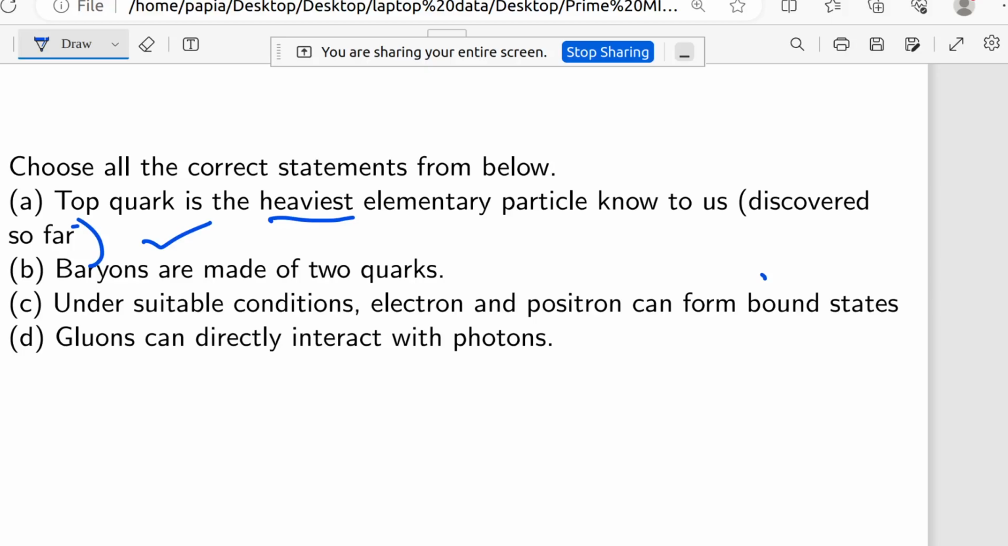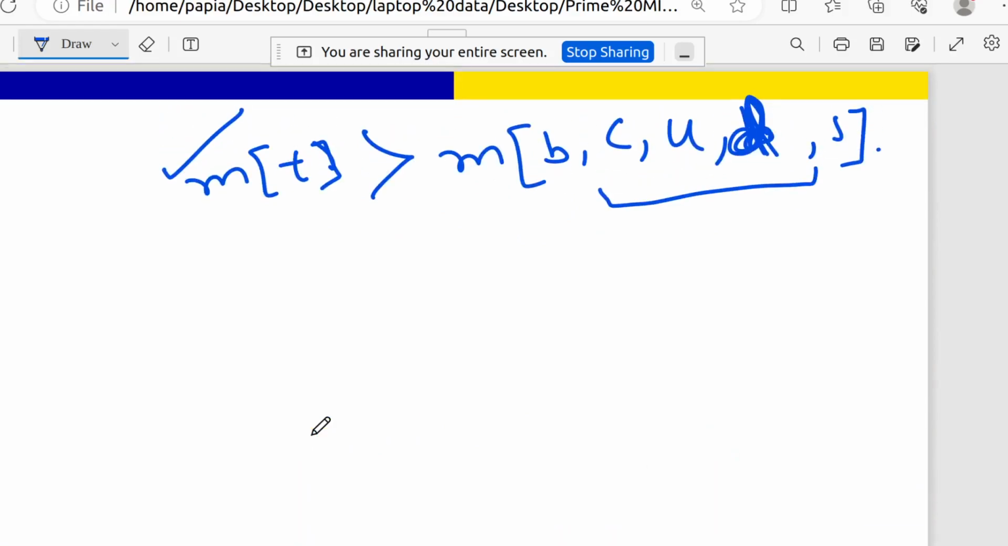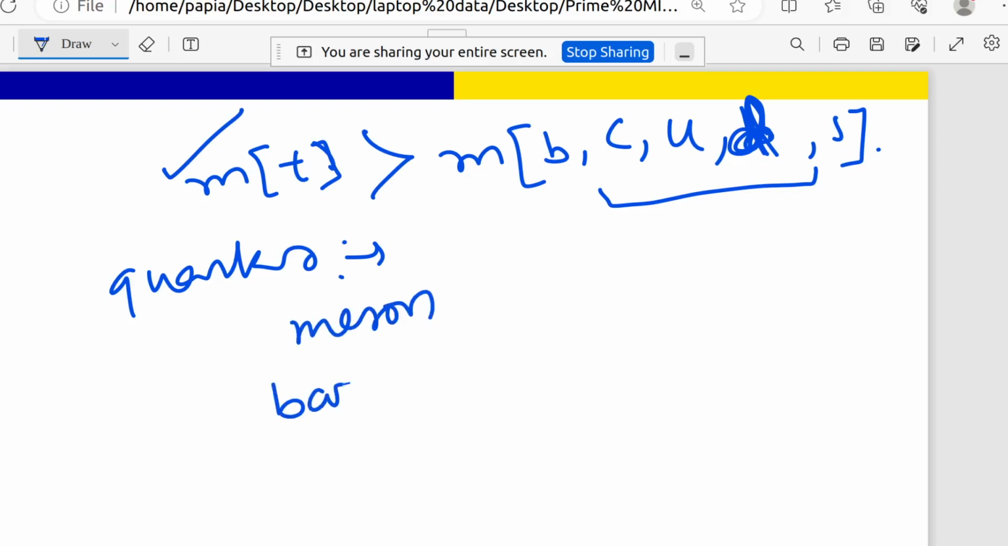Okay, now coming to the second statement: baryons are made of 2 quarks. Basically, quarks form two types of particles. One is meson and one is baryon. These two they are making.